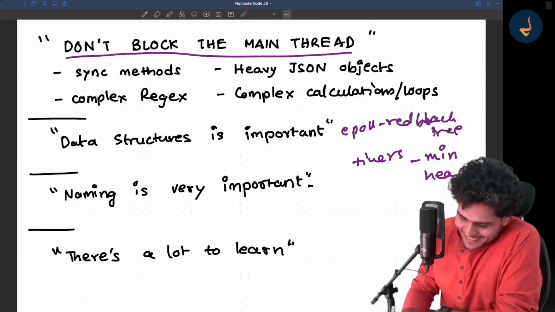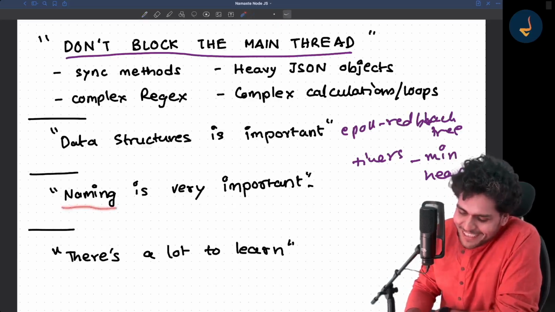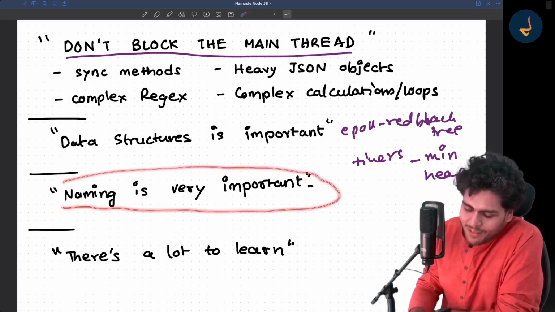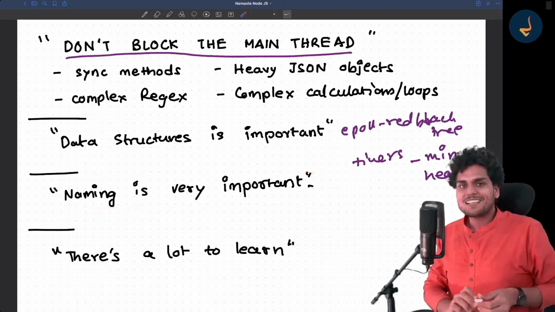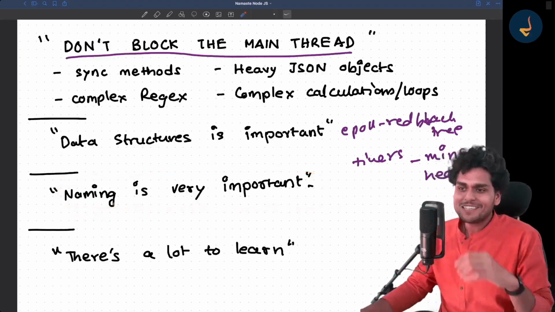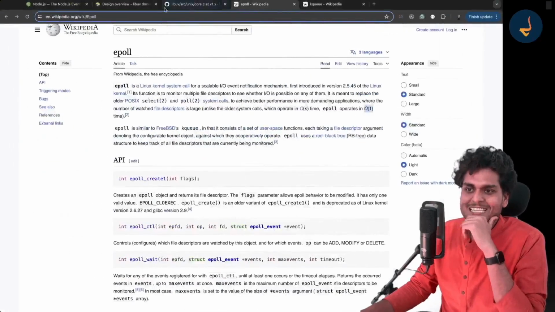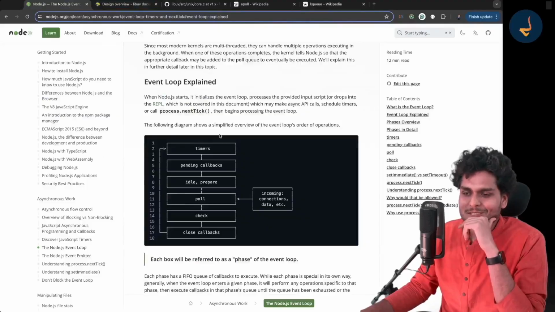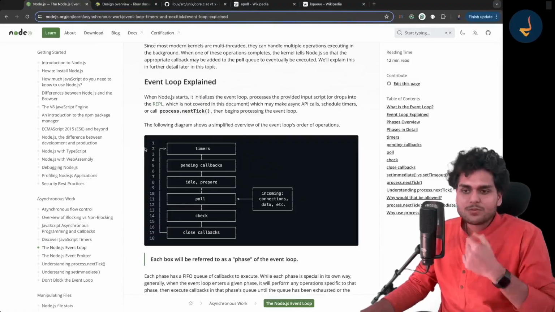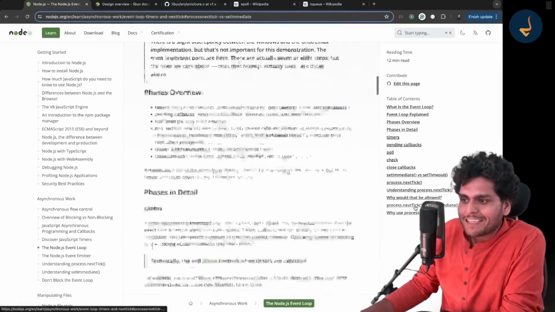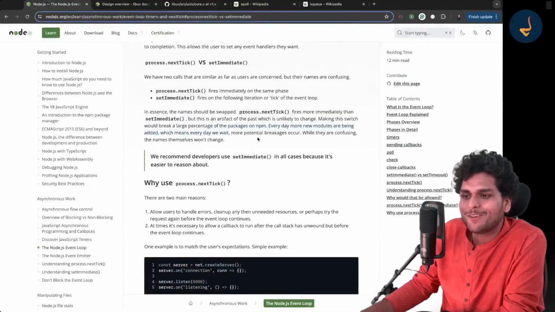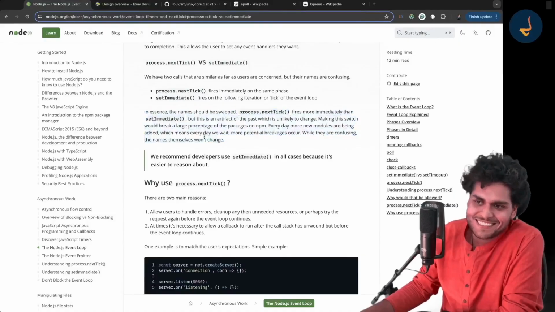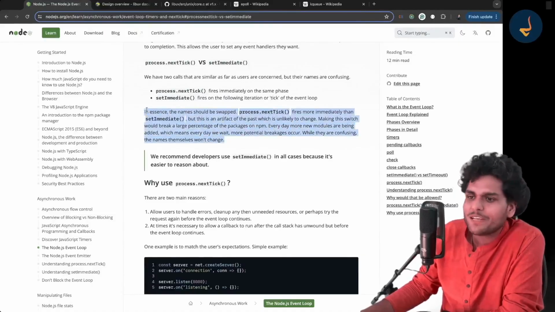Now, the third important learning is that naming is very important. Let me tell you a funny example. If you go to the Node.js official documentation, just search for process.nextTick vs setImmediate. Just read this paragraph and you will laugh.